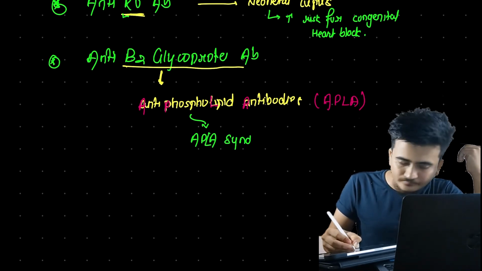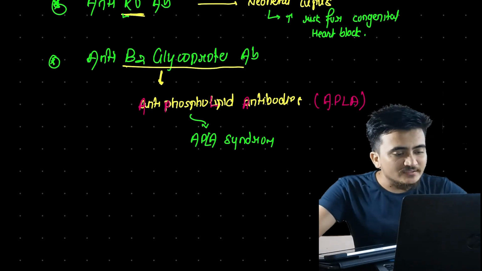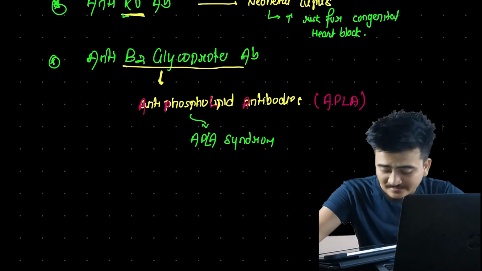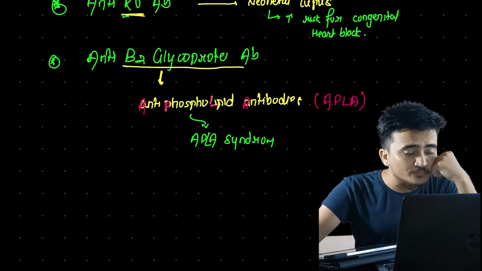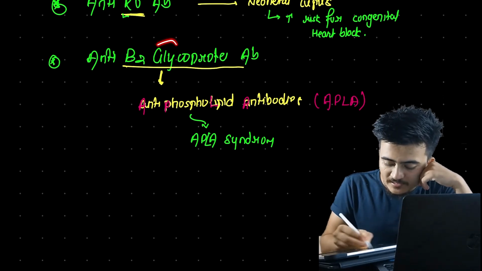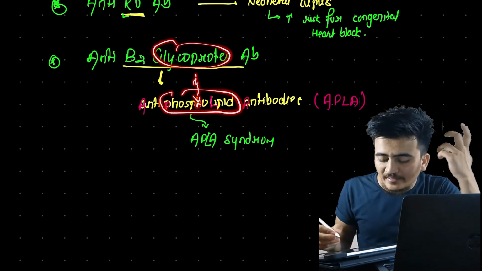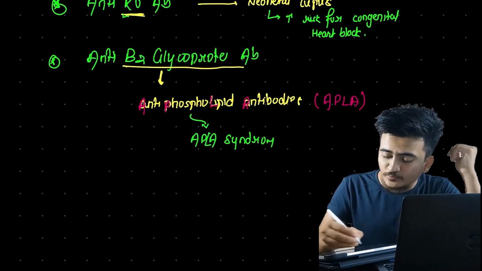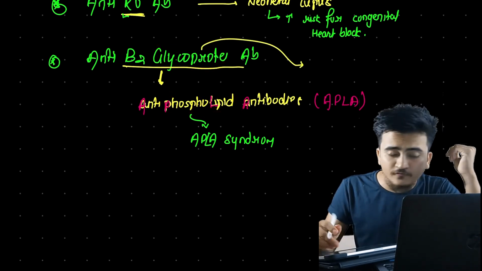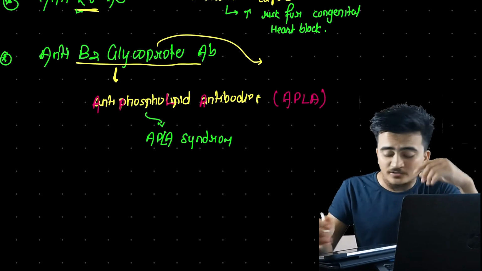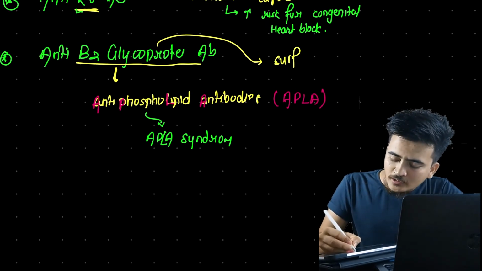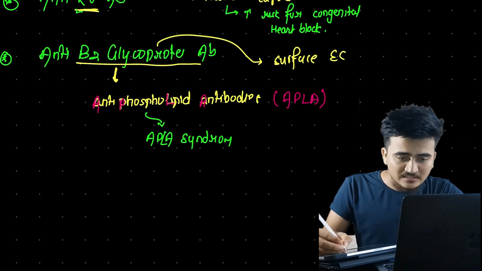OPLA syndrome. Now the thing that we need to be clear here is what these glycoproteins are. These glycoproteins are phospholipids, right? These glycolipids are phospholipids. Now where are these phospholipids or glycoproteins present? These glycoproteins or phospholipids are present on the surface of endothelial cells.